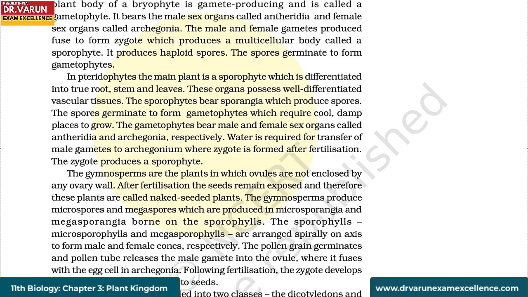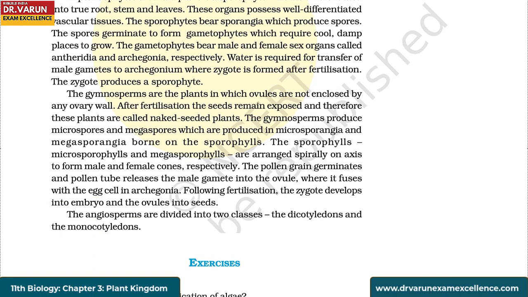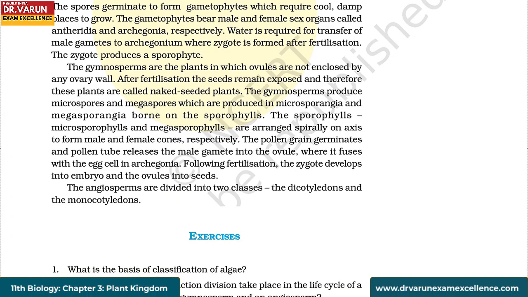The spores germinate to form gametophytes which require cool, damp places to grow. The gametophytes bear male and female sex organs called antheridia and archegonia respectively. Water is required for transfer of male gametes to the archegonium where the zygote is formed after fertilization. The zygote produces a sporophyte. The gymnosperms are the plants in which ovules are not enclosed by any ovary wall. After fertilization, the seeds remain exposed and therefore these plants are called naked seeded plants.